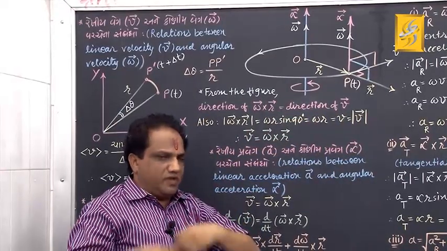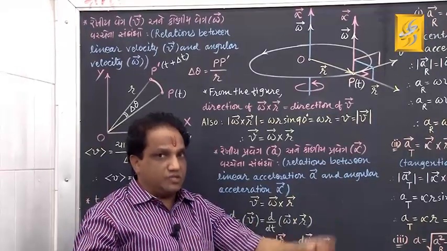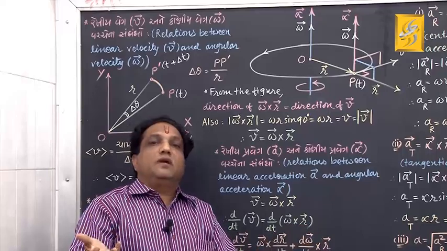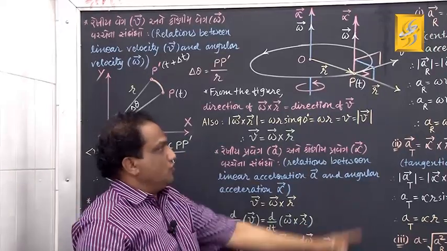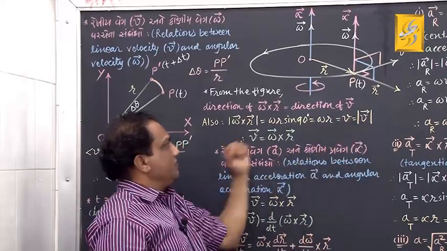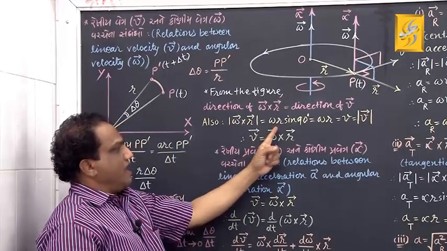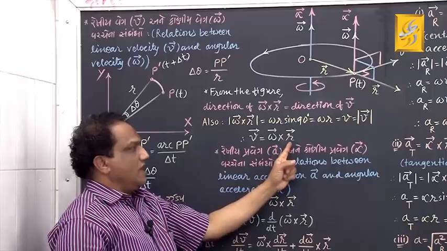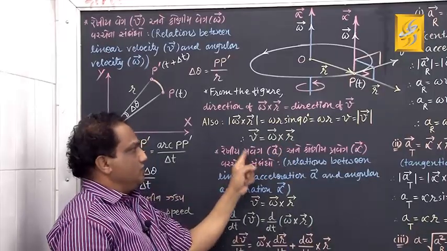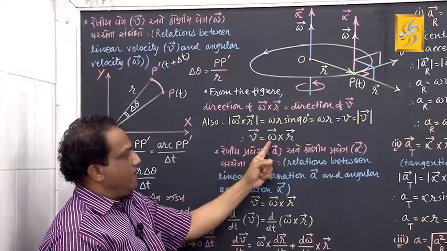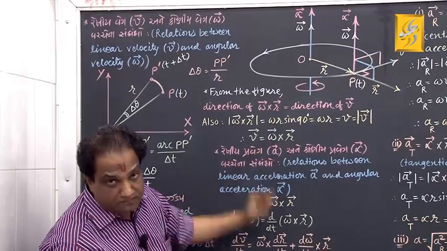Two vectors having the same magnitude and same direction are none but equal vectors. So you can write vector v equals vector omega cross vector r. This gives you the vector relationship between linear velocity and angular velocity.